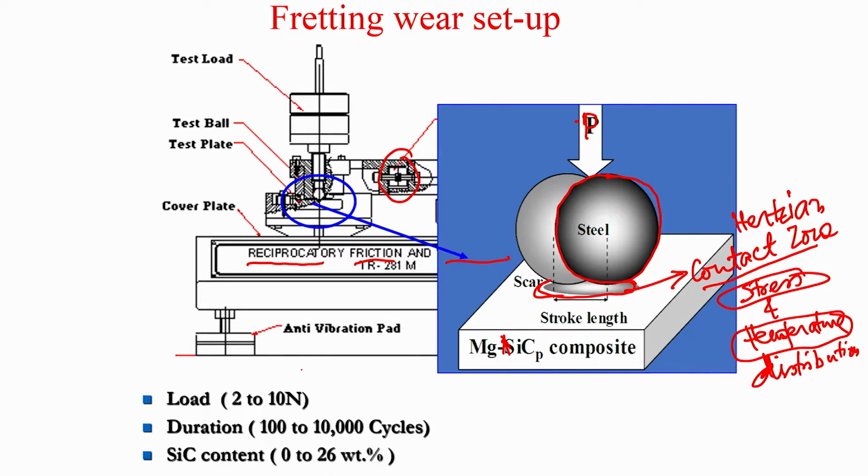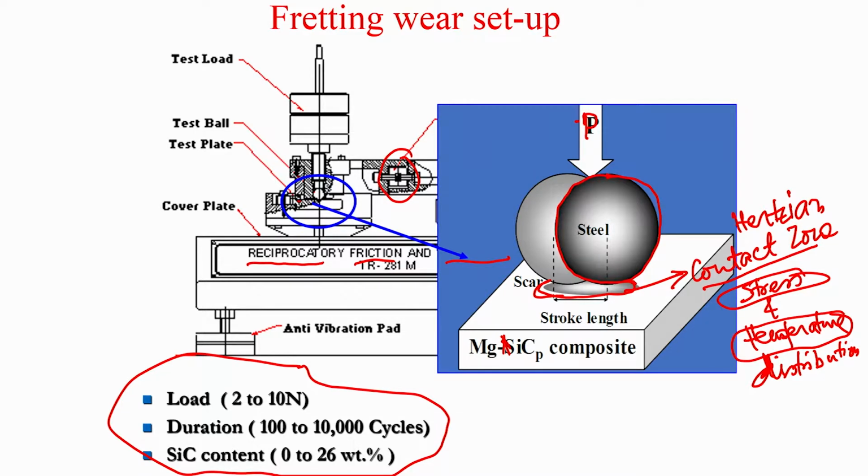Now, what are the different parameters? What we call operating parameters: load is varied from 2 to 10 Newton, cycle duration is 100 to 10,000 cycles, and silicon carbide content, as I mentioned in the last slide, is around 9.8 and 26.3%. And our baseline material is magnesium without any silicon carbide.